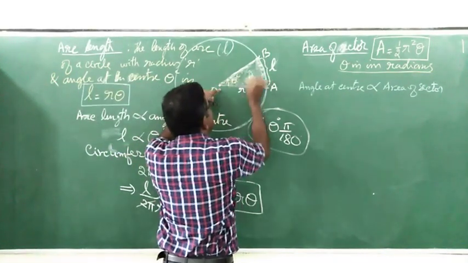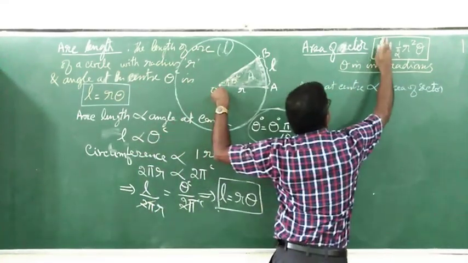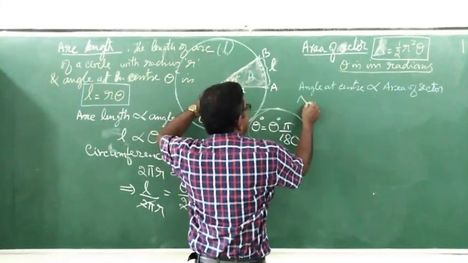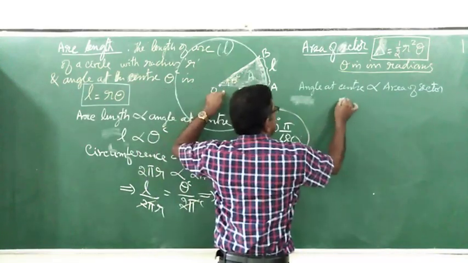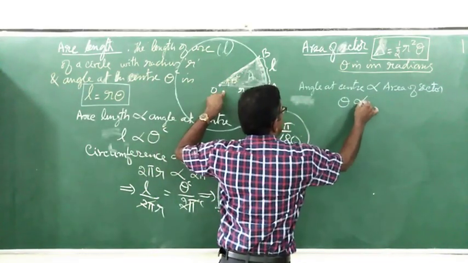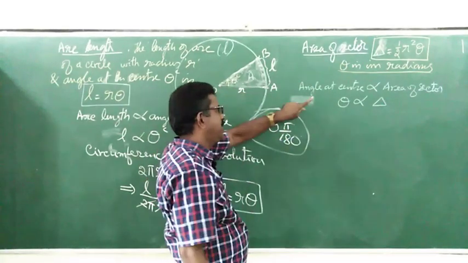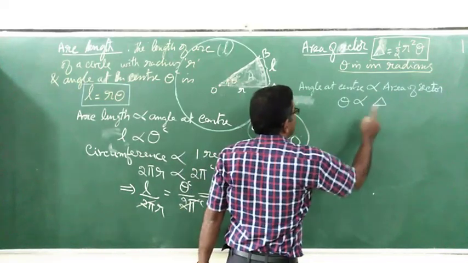Suppose I take the area of the sector as delta. Angle at the center is theta, so theta is proportional to delta, or capital A. So theta is proportional to delta.